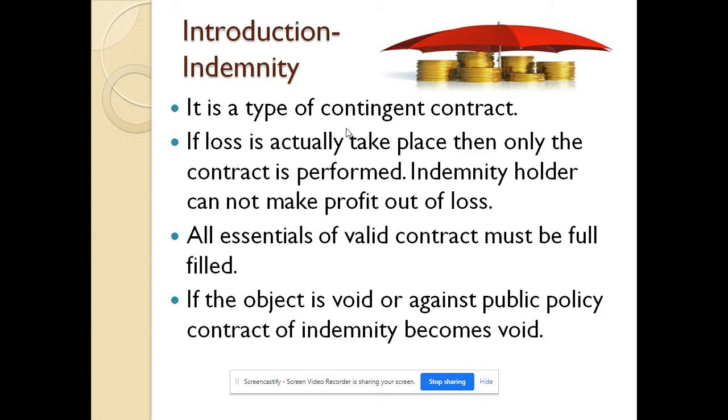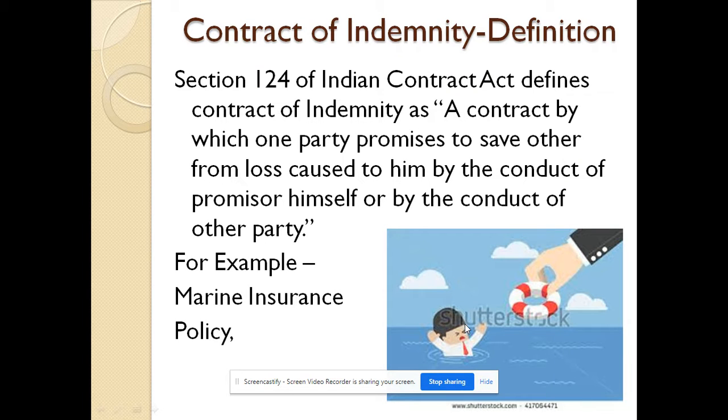A contingent contract is that type of contract which depends on the happening of a certain specific uncertain event. If that event is specific and certain, then that contract cannot be known as a contingent contract. So, the contract of indemnity is also a type of contingent contract. All essentials of a valid contract must be fulfilled for the contract of indemnity. If the object of the contract of indemnity is void or against public policy, the contract of indemnity becomes void.